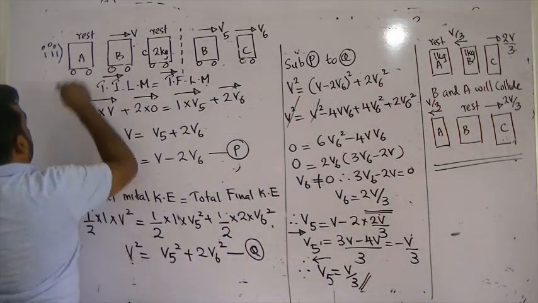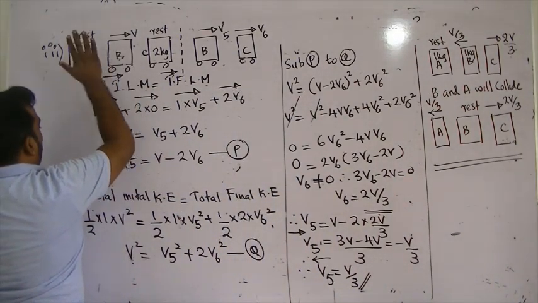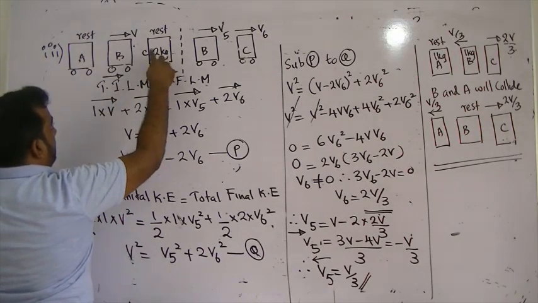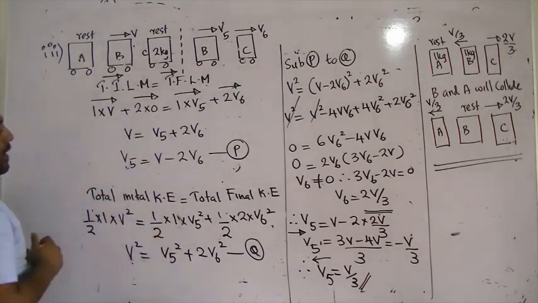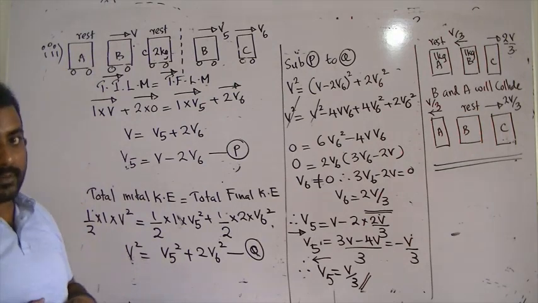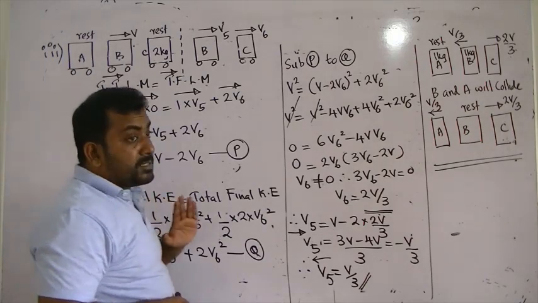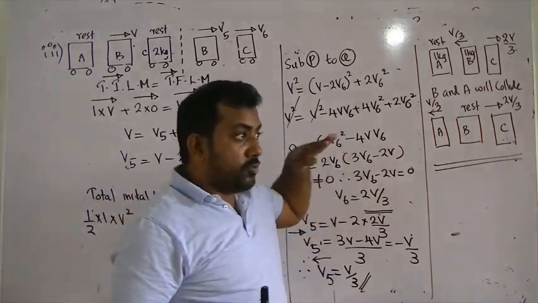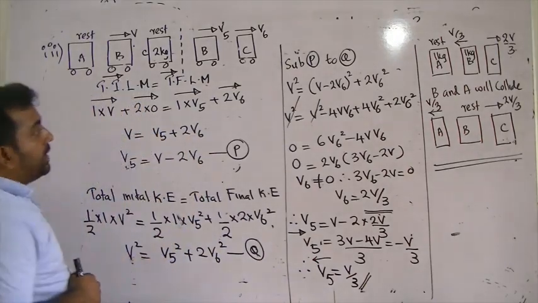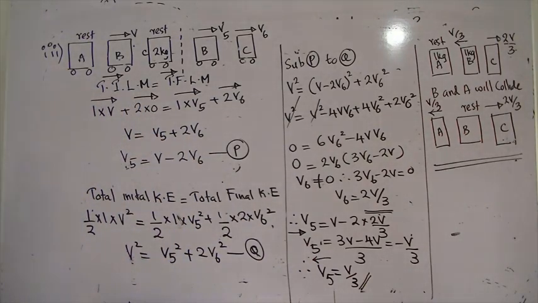So when the masses are the same, 1 kilogram collides with 1 kilogram, this will stop and that will move. But when the masses are different, the final velocities are also different. So remember, you have to write these steps. You can't escape and go. You must write these steps to get the final answer.